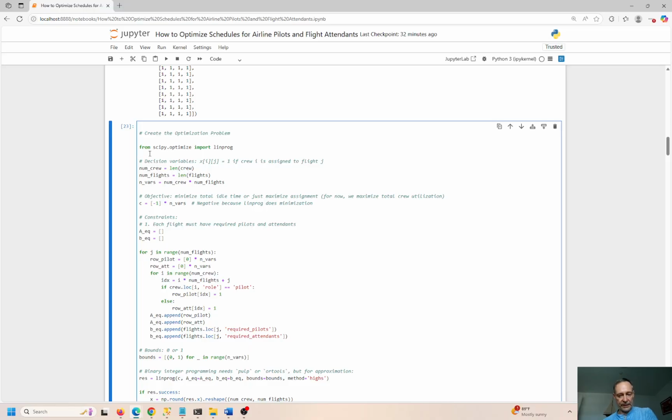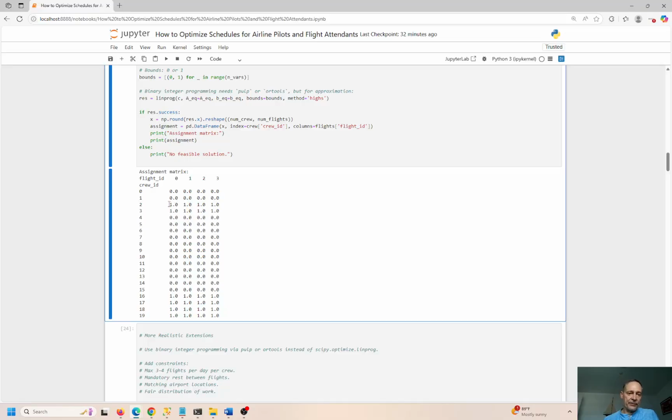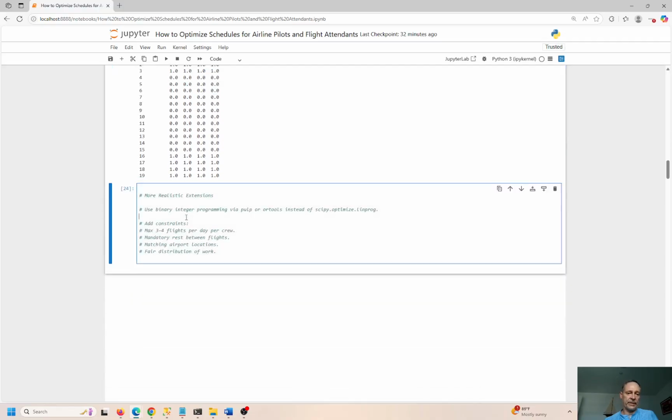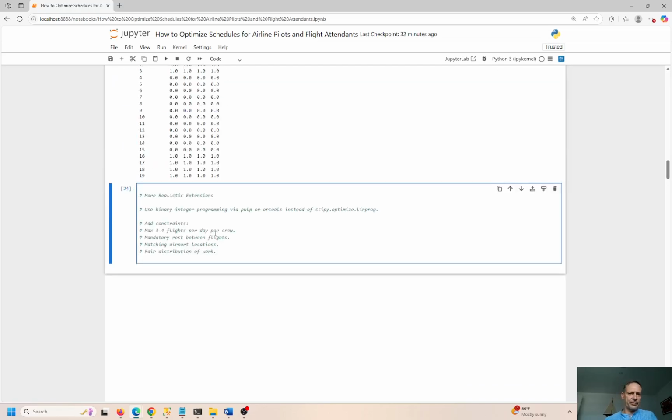I'm going to hit Control Enter to refresh this. So we have the A equality list and B equality list, and we're looping through all the elements in I and J. So I and J represent rows and columns in these data structures that we're working with. We have the rows of pilots and then the rows of attendants. This is short for airline attendant. And when I hit Control Enter, we can see feasibly every airline attendant and every pilot and where they can be scheduled and when they're available. And then obviously if it's a 0, it's not available for that individual given the constraints that we defined above. So it looks like I'm going to have to refresh something. It's not displaying. I'll do that in a second.